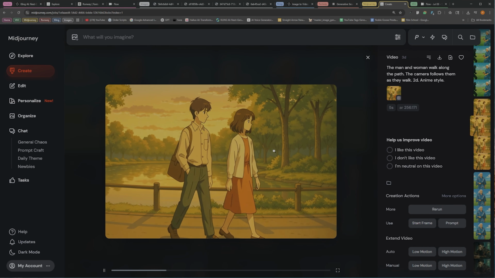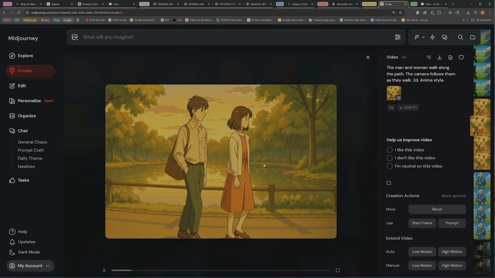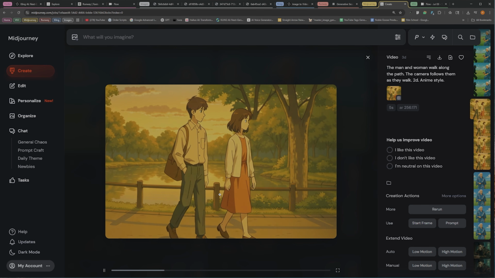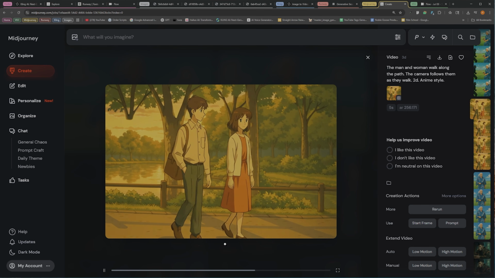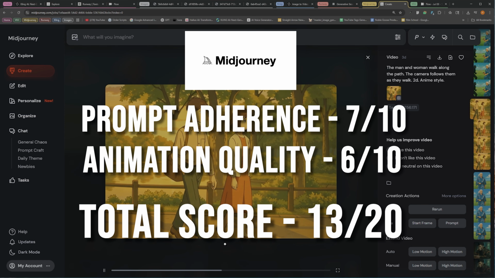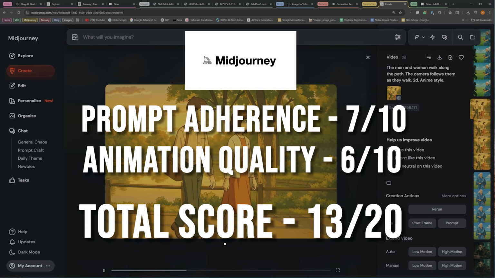The camera is supposed to follow them. This one got the trees pretty good. You can see here it's extending the scene very neatly from what we had. And I would say that's probably on par with Runway, if maybe not a little better. I'm going to give this one a 7 out of 10 in terms of prompt adherence and a 6 out of 10 in terms of animation quality.